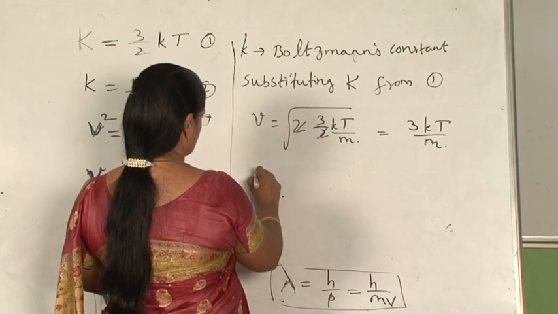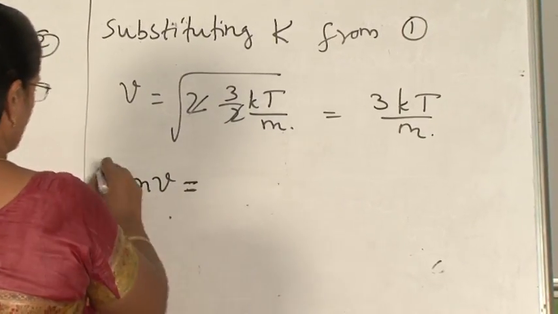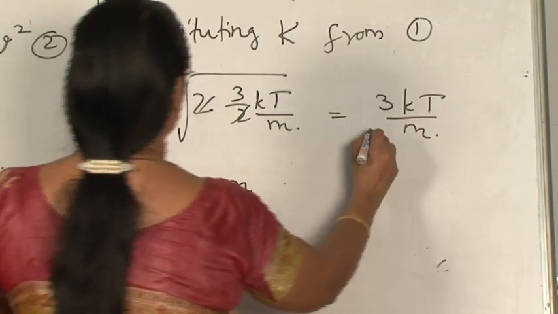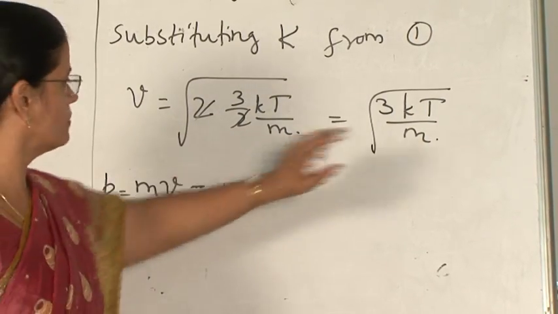Now, we know that momentum p is mv. The under root should come here also.